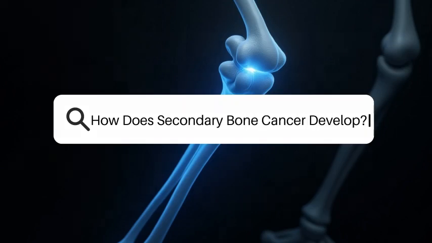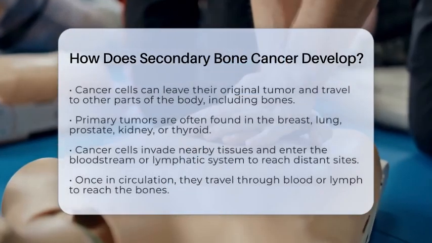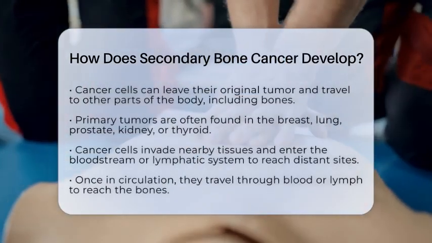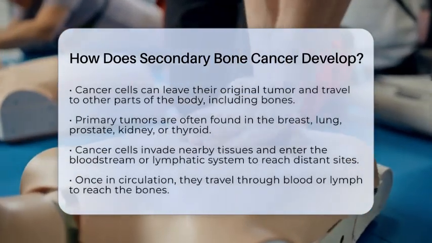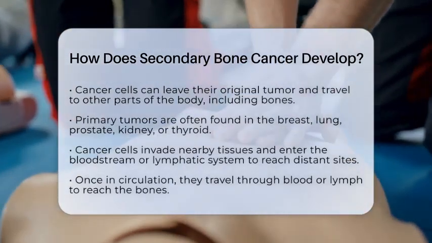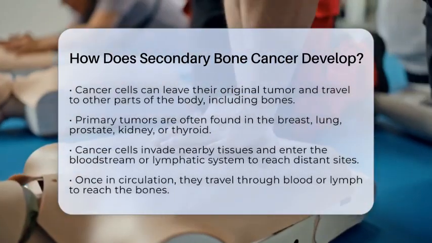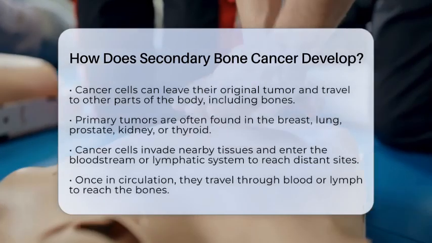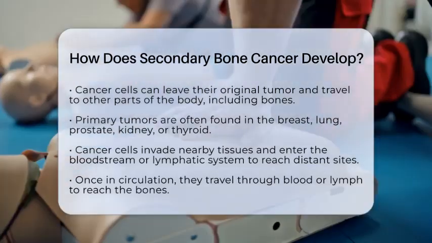How does secondary bone cancer develop? Imagine cancer cells as tiny travelers that can leave their original home and settle somewhere new. Secondary bone cancer, also called metastatic bone cancer, happens when these cells travel from a primary tumor in another part of the body to the bones.